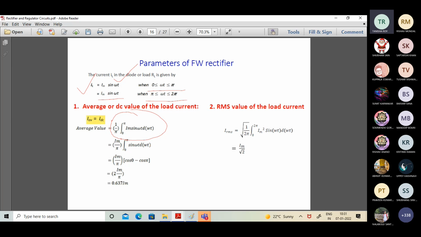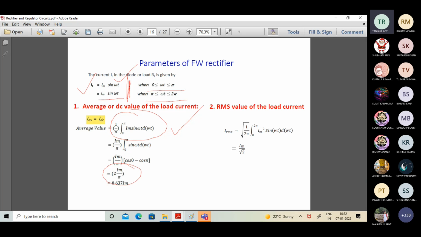Otherwise, you have to go for 1 by 2 pi, 0 to 2 pi. Mind it. Because both halves carry equivalent information, it's correct to take 1 by pi, 0 to pi, Im sin omega t d omega t, as shown on your screen, to find the average current. If you carry out this integration, the outcome is 2 Im by pi.